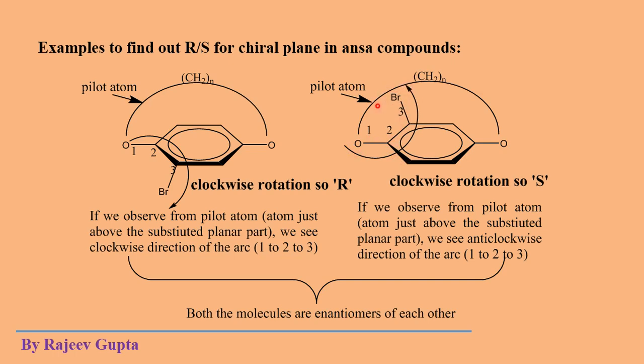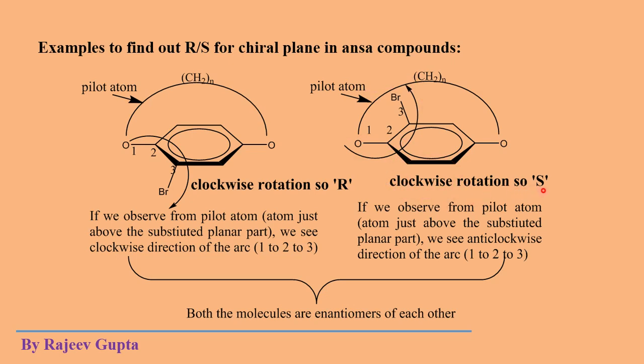Make an arc. If you observe from this top side, the arc direction is anti-clockwise. By mistake it is written as clockwise, it is anti-clockwise.